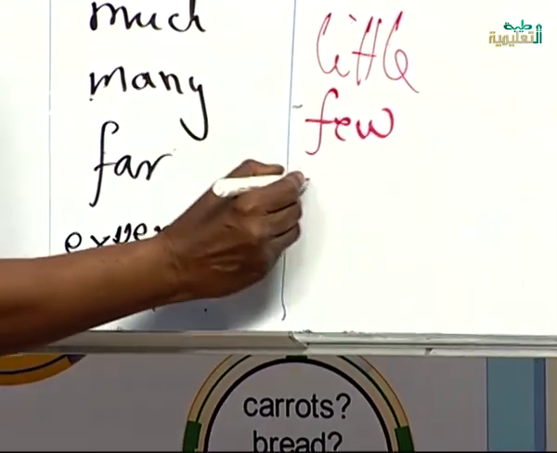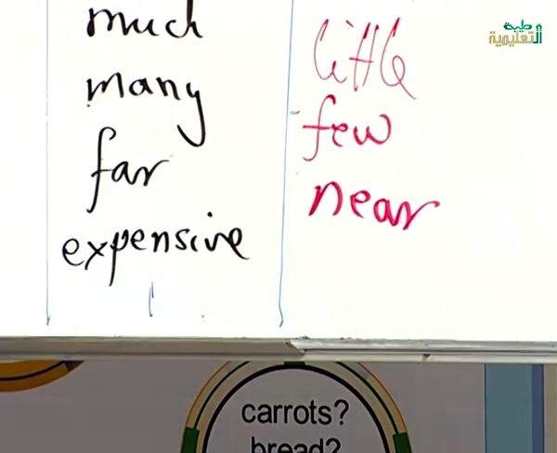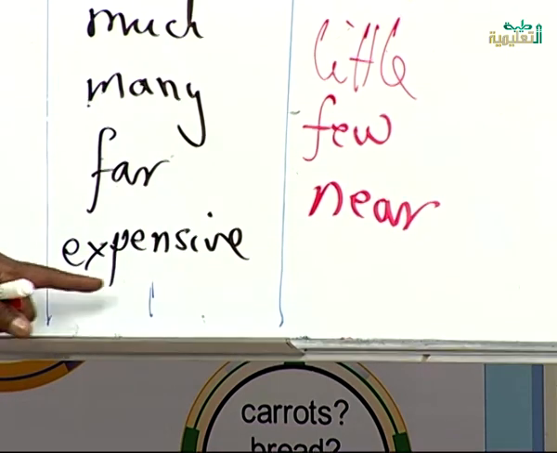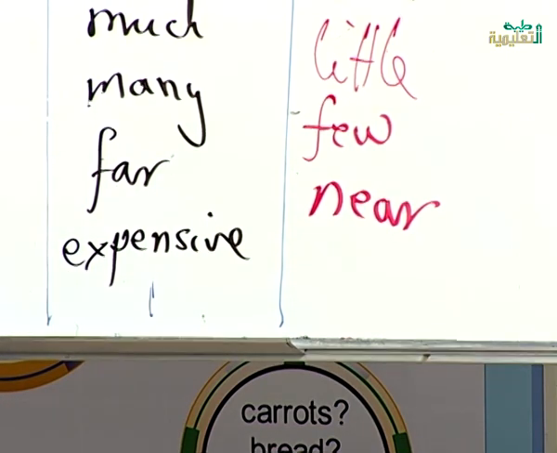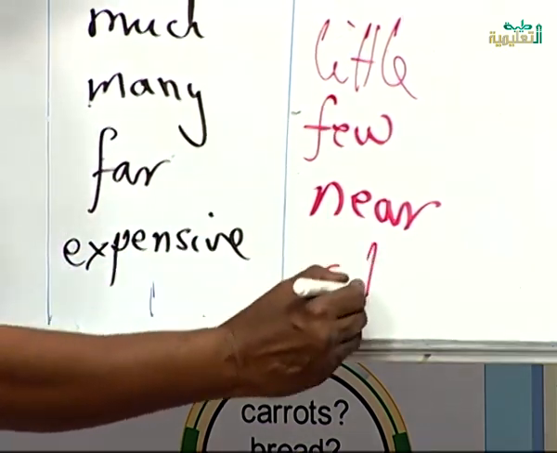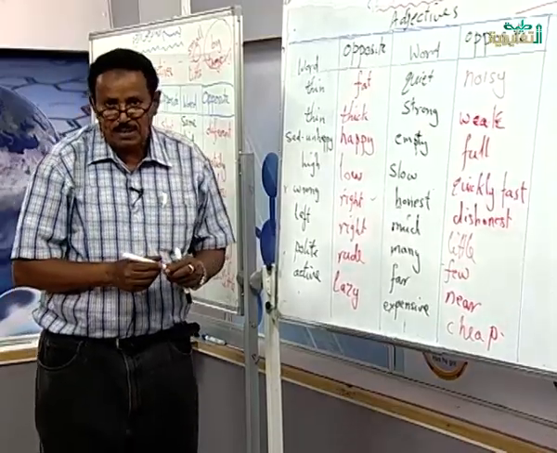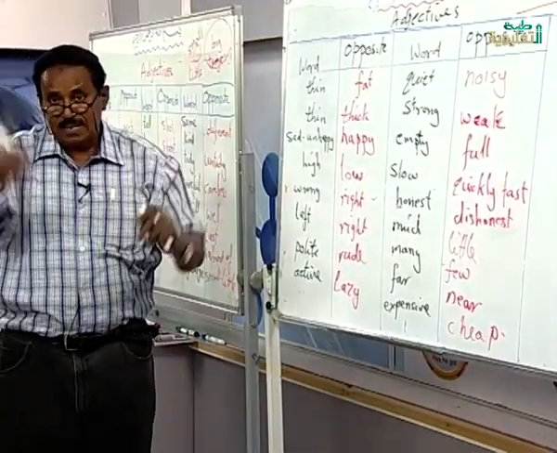Far means distant from here. The opposite of it is near. And we say Ali is far, not here. He is far, بعيد. The opposite of it is near. Expensive. Anything expensive has a high price. The opposite of it is cheap. Nowadays, if you go to the market, you find everything is expensive.